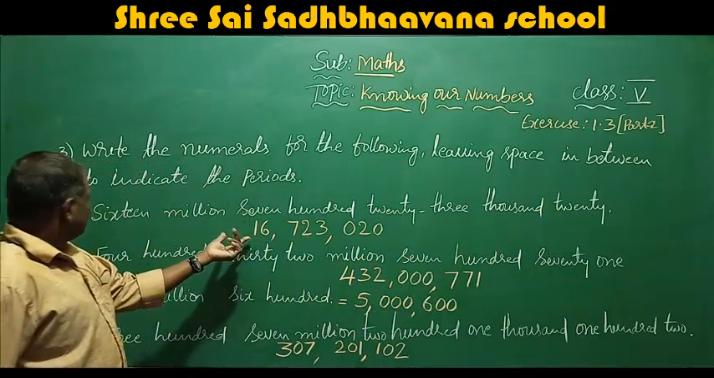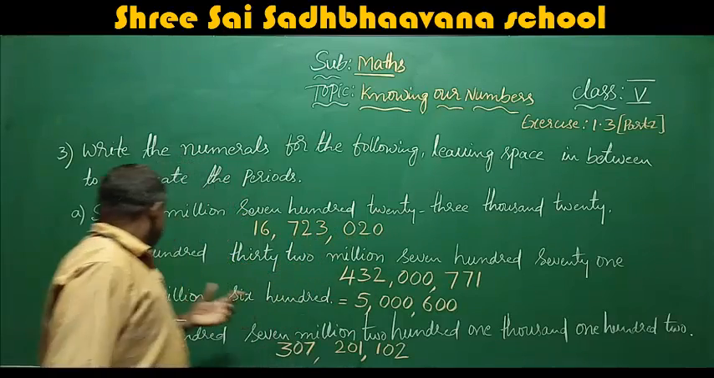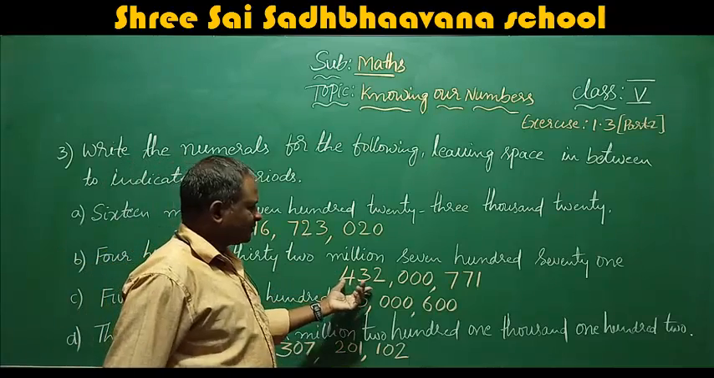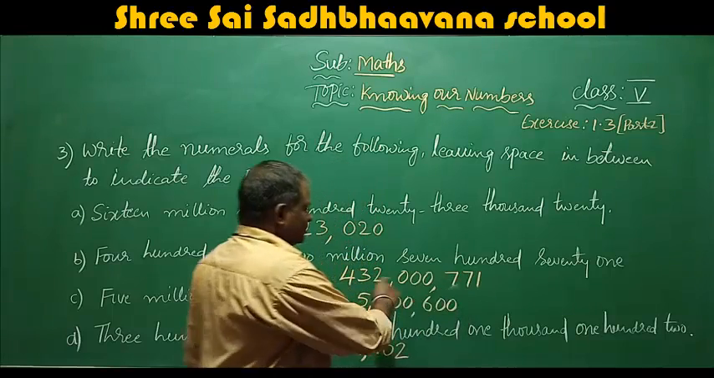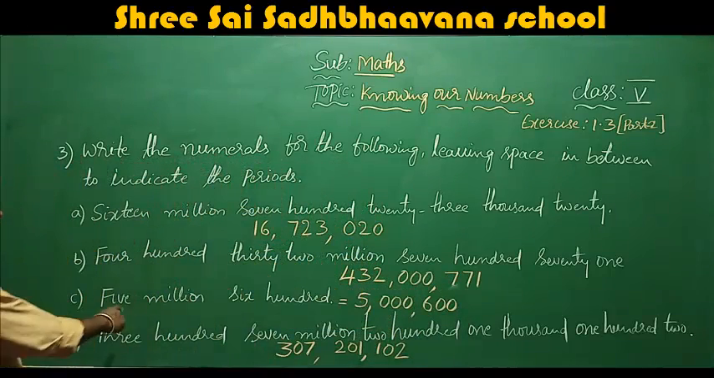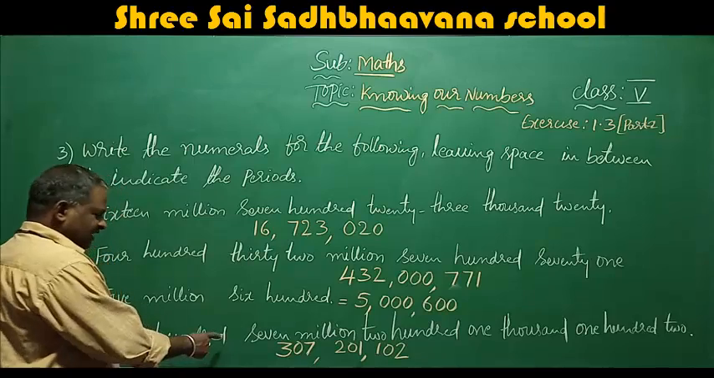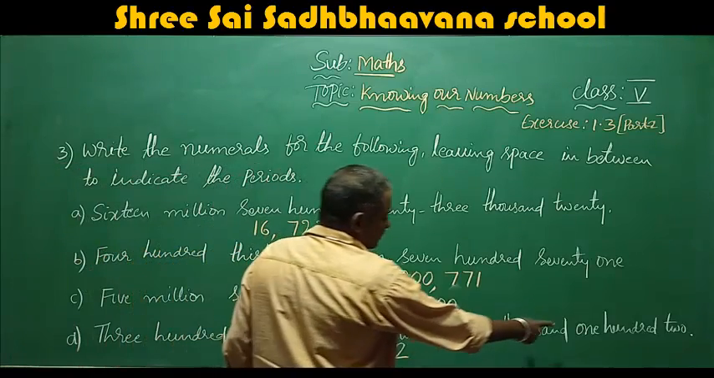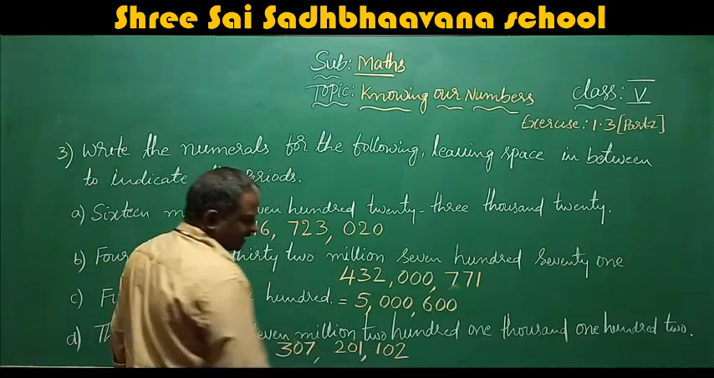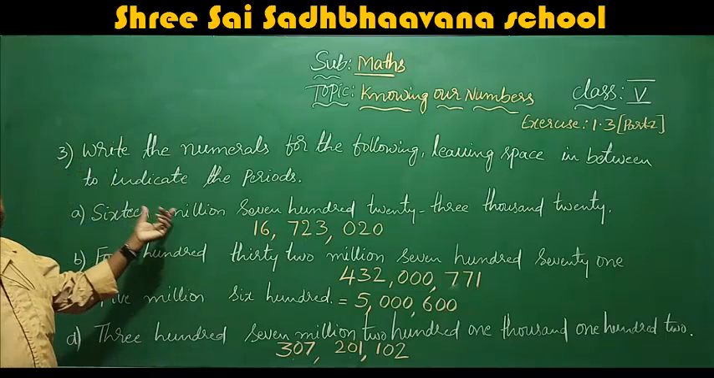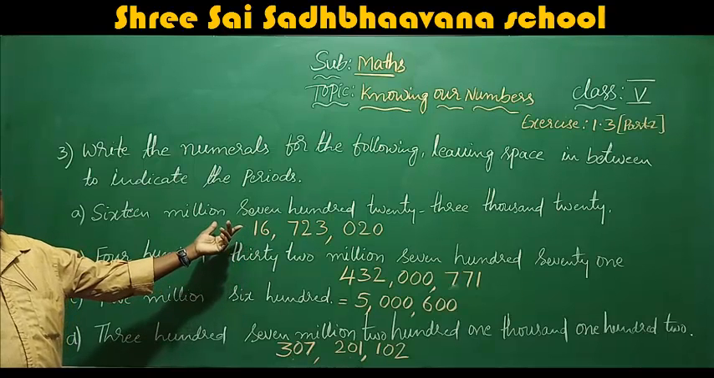16,723,020. Next, 432 million 771, no thousands here. 771. Then 5,600,000. Then 307 million, 201,000, 102. So this is how you have to write when they are given in words: you write them in numerals, that means in numbers.